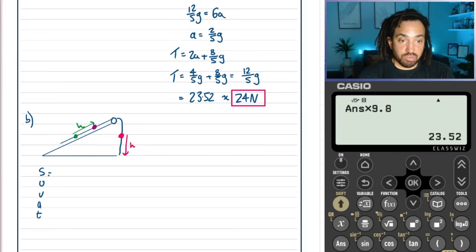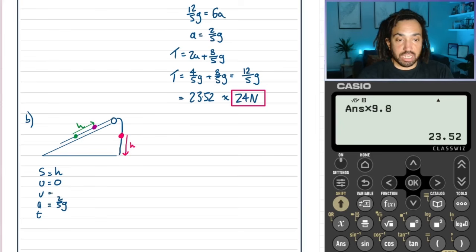So it would have traveled a distance of h. We know initially it's been released from rest. We know the acceleration, it's 2/5 g. What we want to work out is the velocity, because that's going to be the initial velocity of the second part of its journey, when the acceleration will change because the string has become slack. So the suvat without a t is v squared equals u squared plus 2as.